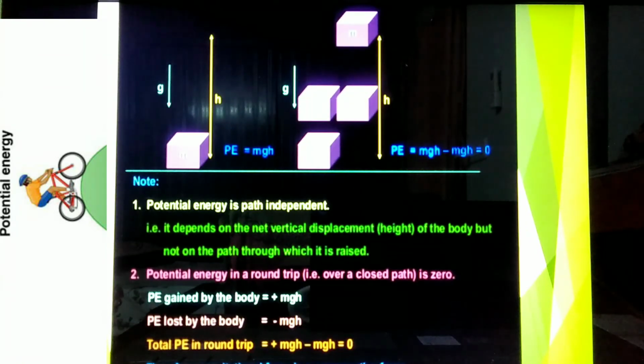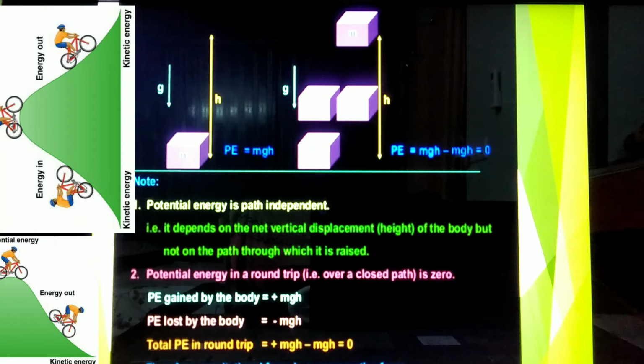Now, potential energy is path independent. That is, it depends on the net vertical displacement, that is the height of the body, but not on the path through which it is raised. Potential energy in a round trip, that is over a closed circular path, is 0.